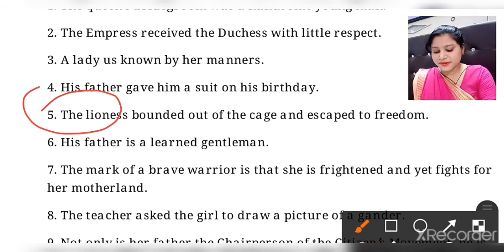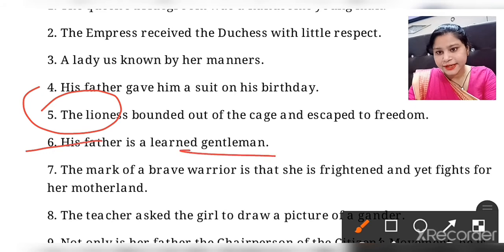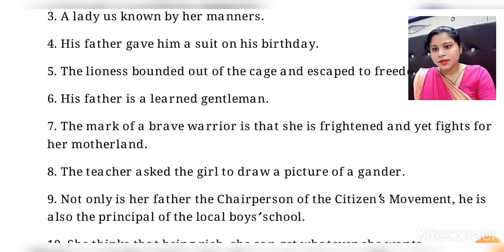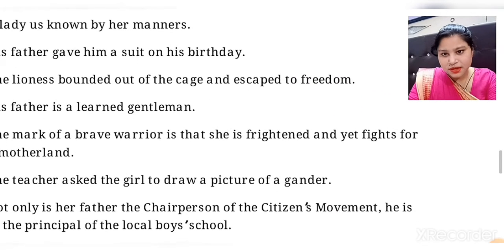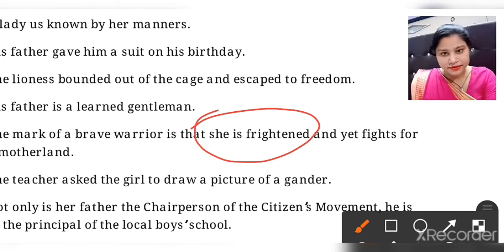Now number 6: his mother is a learned lady, so his father will be a learned gentleman. Now number 7: the mark of a brave warrior is that she is frightened and yet fights for her motherland. The question says the mark of a brave warrior is that he is frightened, so he will be changed into she. A warrior can be a male as well as a female.